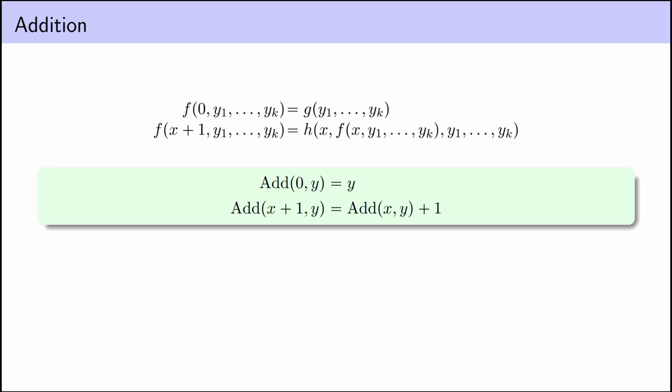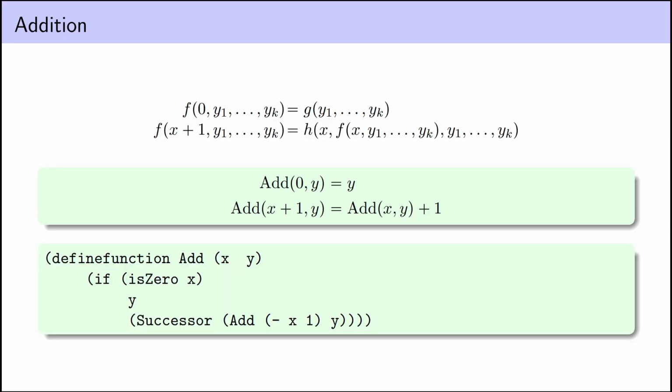It takes a bit of getting used to start thinking about functions like this. I remember having to make this transition when I was first learning Scheme, a dialect of Lisp. Lisp-like languages are really built for deep recursive function calls, and so they want you to program in this way. Here's a sample of what this function looks like in a Lisp-like pseudocode. It takes a while to learn how to read this, since function names go after the parentheses around their arguments, not before. But the idea is the same as what I've written out mathematically above. If x is 0, then return y, and otherwise recurse and add 1 to the result.